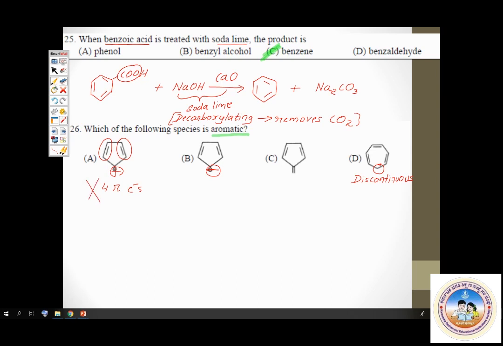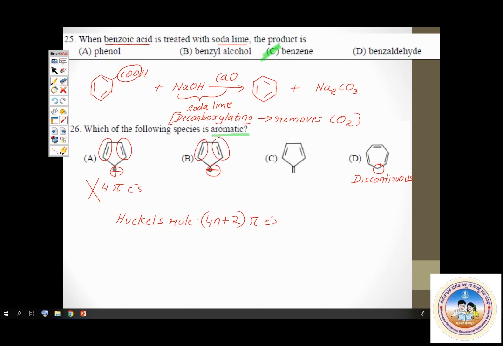Huckel's rule is 4n plus 2 pi electrons. Now look at option B. 2, 4. You should also count this. 6. Yes, there are 6 pi electrons. Therefore, Huckel's rule is satisfied. Hence, this becomes the correct answer.